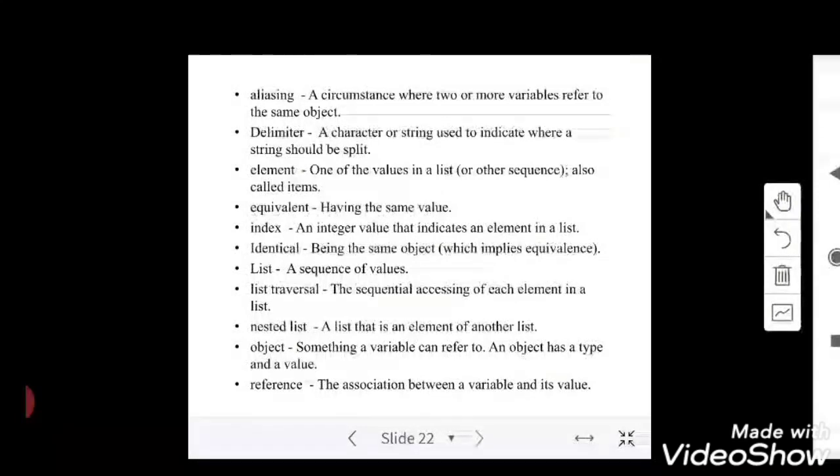Okay, let me recall the points we have discussed today: aliasing, delimiter, element, equivalent, index, identical, list, traversing a list, nested list, object, reference.